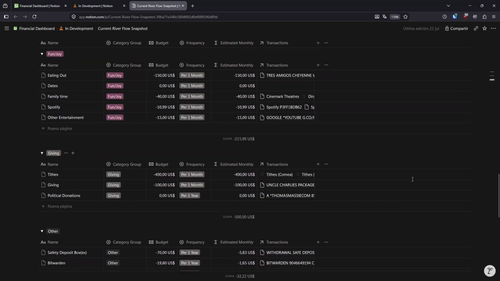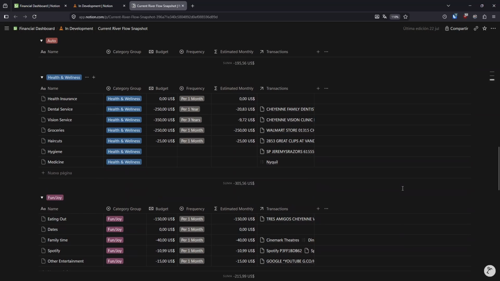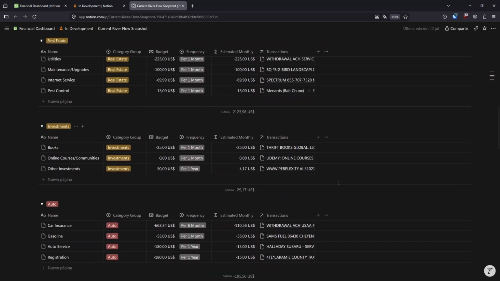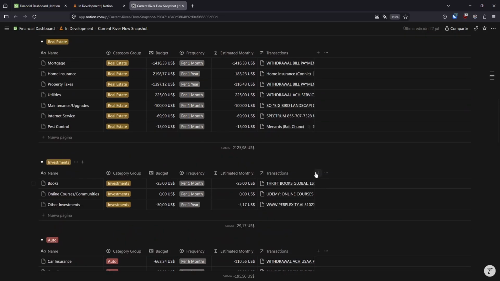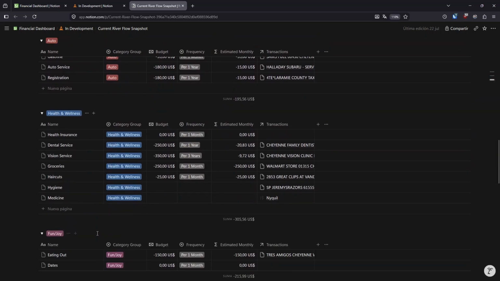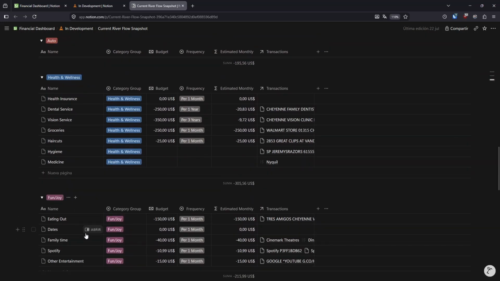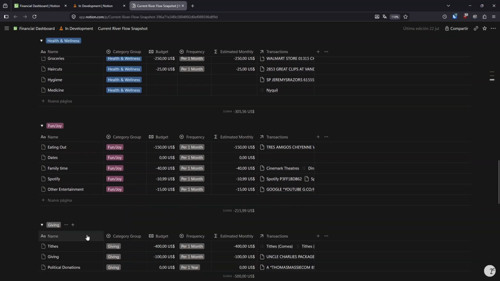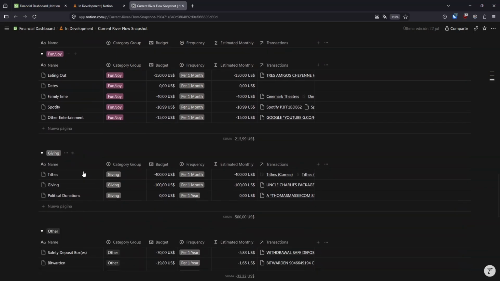And one of the things that I've been thinking about doing lately, as you guys who have been around for a while know, is that one of the things I absolutely despise is clutter. I can't deal with too much in too many places. And so I want to simplify this down as much as I possibly can. I want to get rid of all of the fat and only keep what's valuable. So one of the things I've been thinking about doing is consolidating some of these categories, for example, from dates or dating into giving.